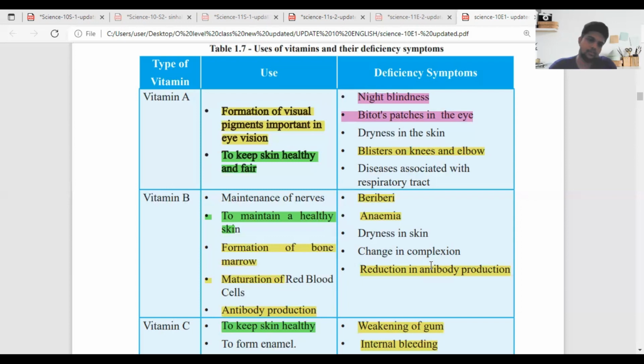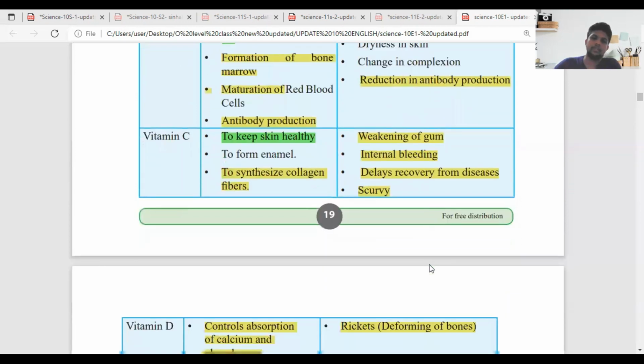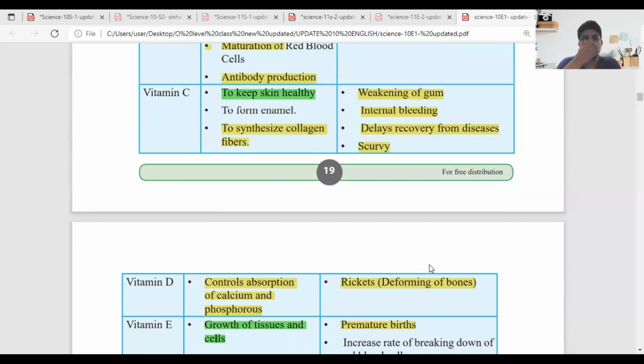Okay, sir. Good. Let's go with vitamin C as well as vitamin D. Quickly read it, Daru. Vitamin C: to keep skin healthy, to form enamel, to synthesize collagen fibers.